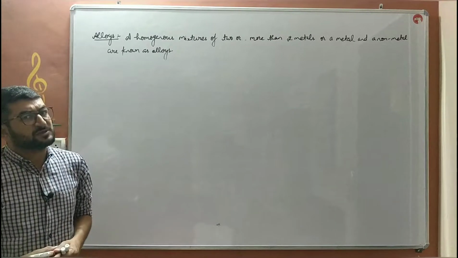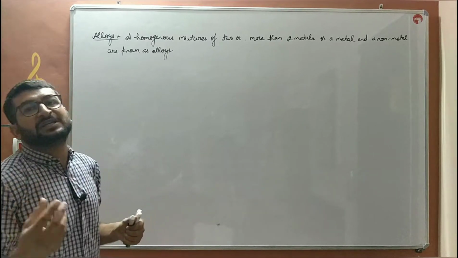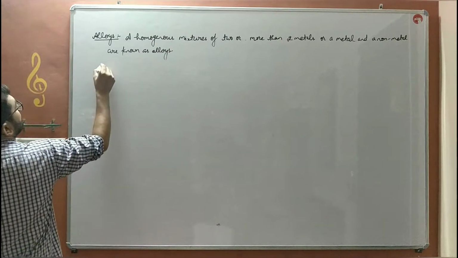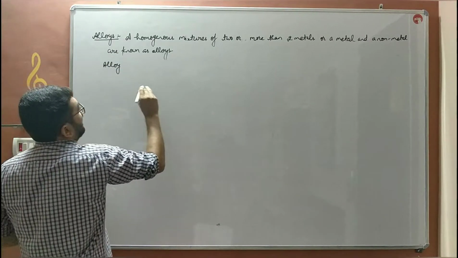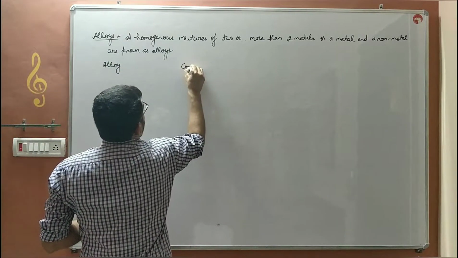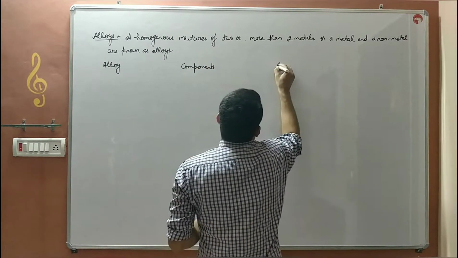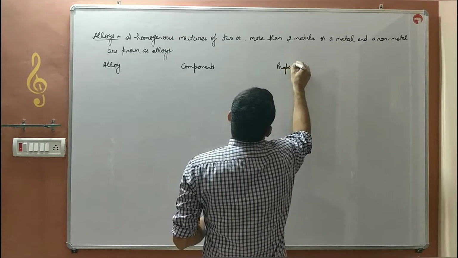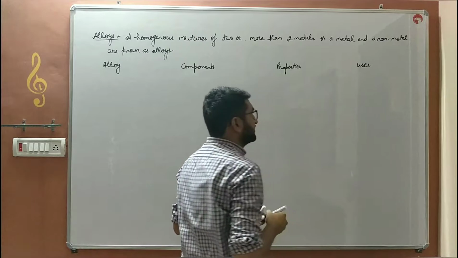Next we will discuss some alloys, examples of alloys, their properties and their uses. For that we use a table with the alloy, the components or metals involved, the properties, and in the last we'll discuss the uses.